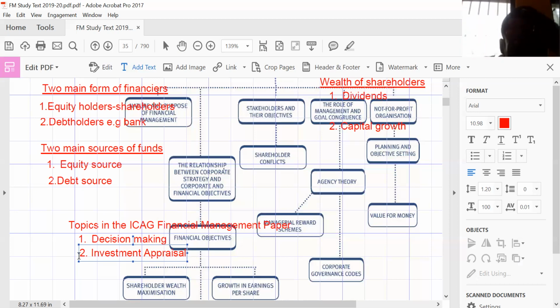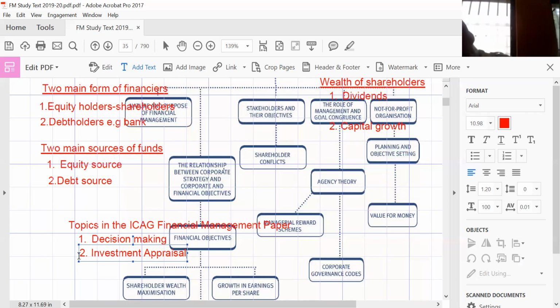Right? So it is a topic, investment appraisal. But how are you using investment appraisal to maximize the wealth of shareholders? You can do that by learning and having a mastery of that topic. The mastery that you have, you are going to use it to select projects which are really viable. Projects which are viable are the most profitable projects. They are going to make you better off. So learning investment appraisal with the techniques will help you to maximize the wealth of shareholders by deciding on projects which will give you more benefit than cost, so that you can save some profits or get some extra earnings to be used in paying shareholders.